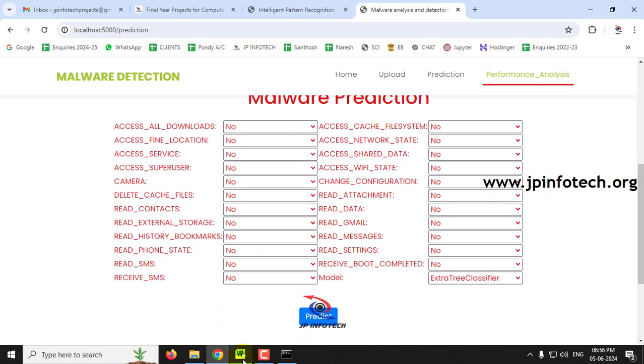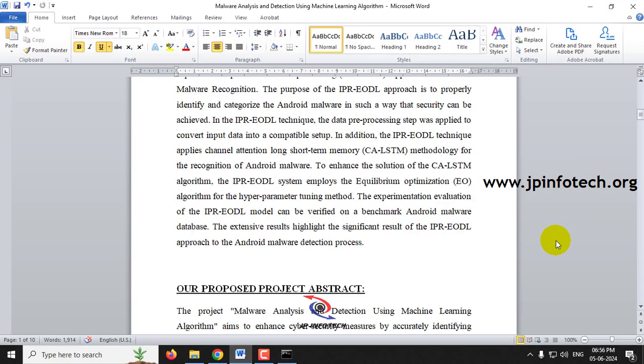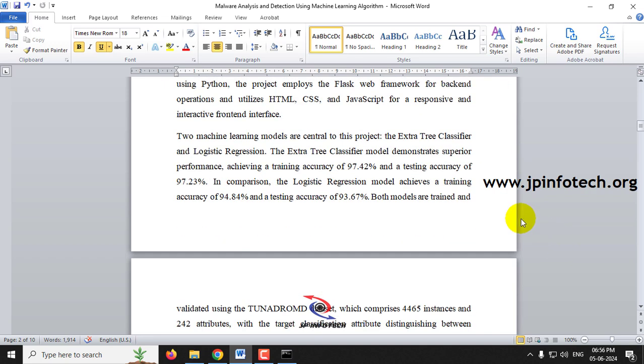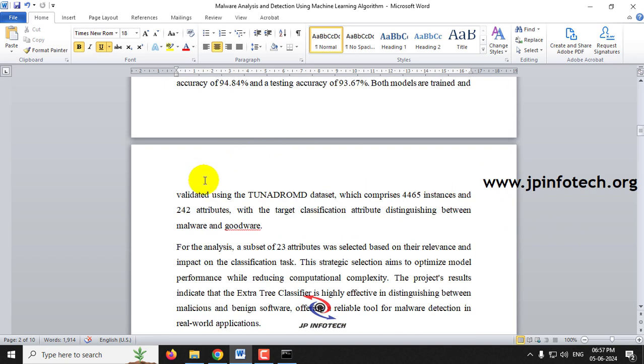As mentioned earlier, the whole dataset contains around 242 attributes, but we are going to use only 23 attributes.